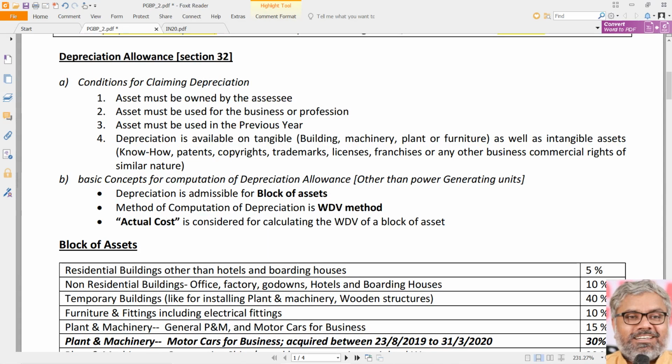The same scenario, let me give another example. Let us say there is a company. Company has a guest house, which is a building naturally, and that guest house has been rented by the company. It pays rent for that guest house, and one of the directors, or let us say the managing director of that company, stays in that guest house. So can we say that it is not allowed as deduction?